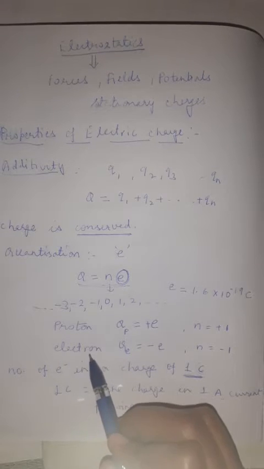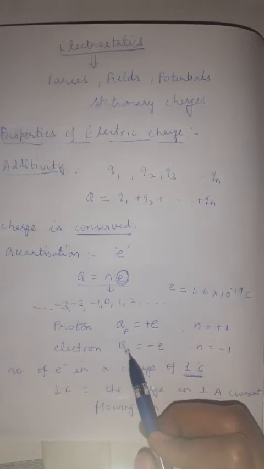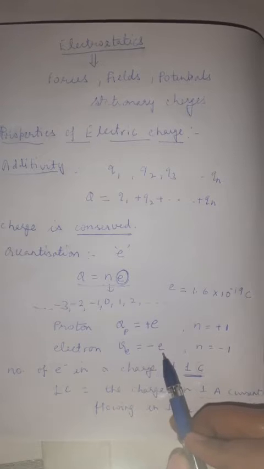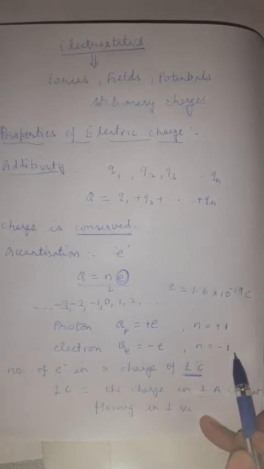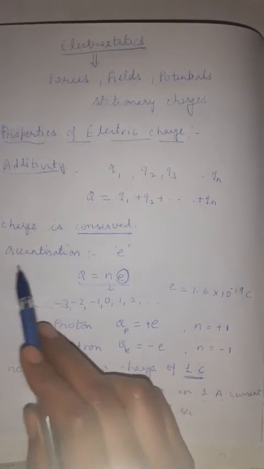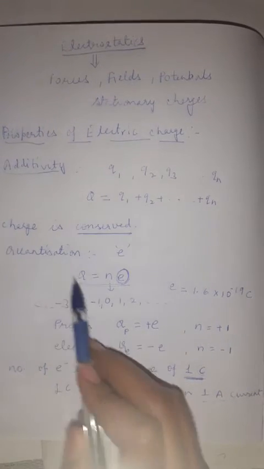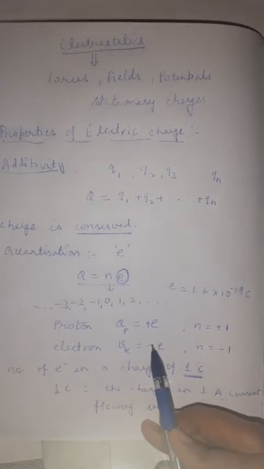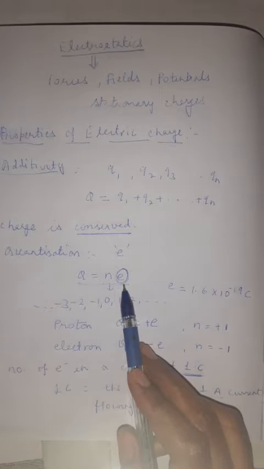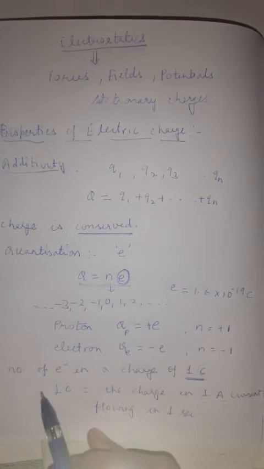If we talk about the charge on an electron, it can be written as -e. So here I have taken the integer as -1. So this is the basic property of quantization, meaning the charge of any body can be written as an integral multiple of the basic unit of charge, that is e.